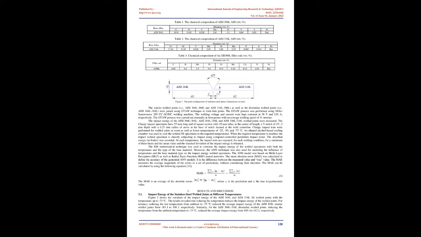Figure 1 shows a typical configuration for the welded joints. The similar welded joints, i.e., AISI 304L-304L and AISI 316L-316L, as well as the dissimilar welded joints, i.e., AISI 304L-316L, were joined using the GTAW technique to form butt joints.